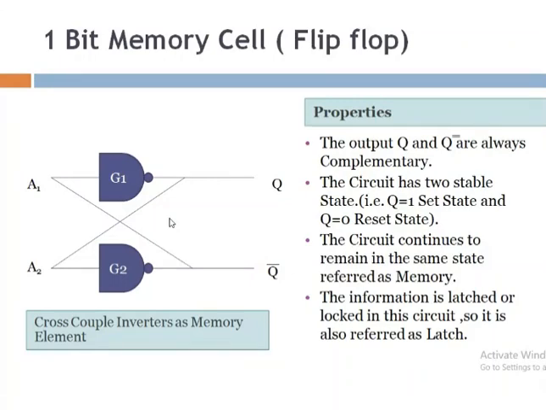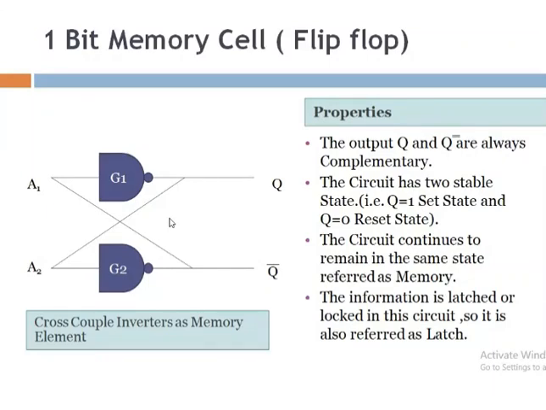You can consider any example, suppose the example of a lift. If you press the fourth floor, the lift comes to the fourth floor. If no other operation is performed and no one is willing to use that lift, it will continue in the same state, and the same state of the lift is nothing but 4.